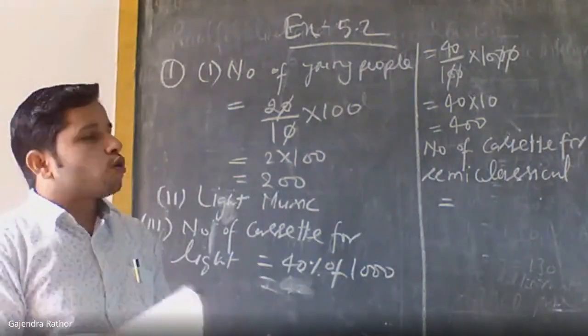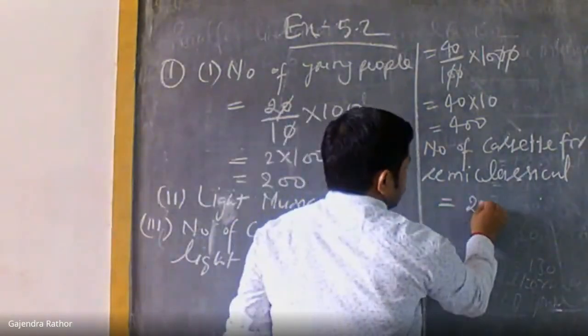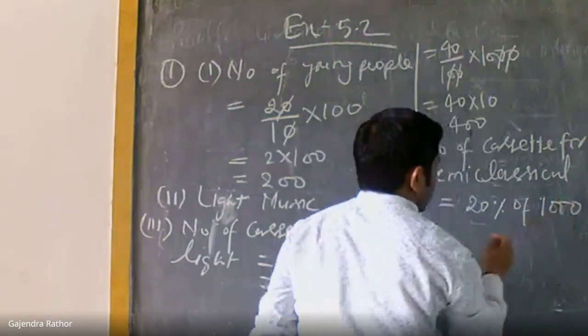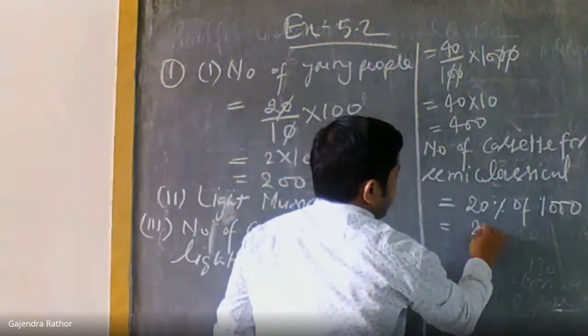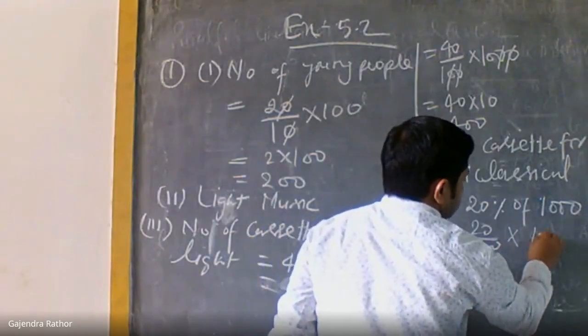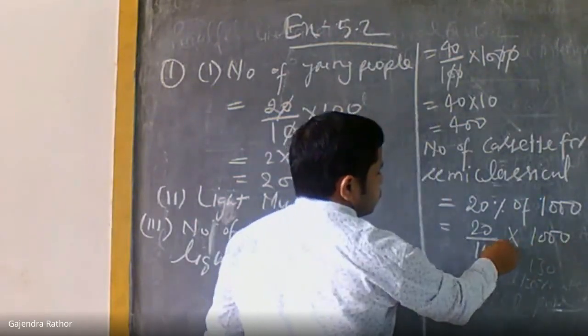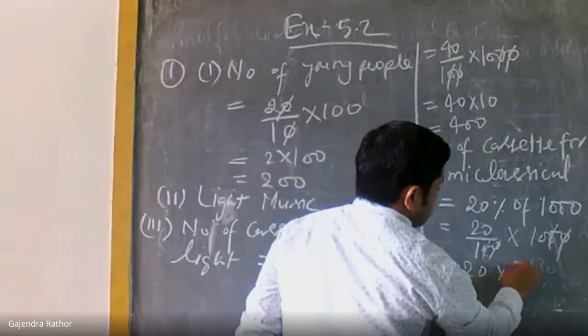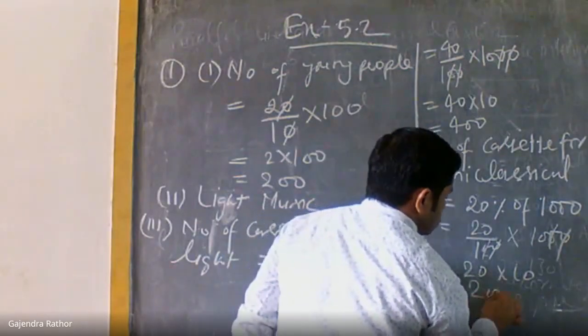That is 20%. So 20% of 1000, 20 by 100, replace of by multiply sign, 1000. 0 0 cancel, remaining 20 multiplied by 10 is equal to 200.